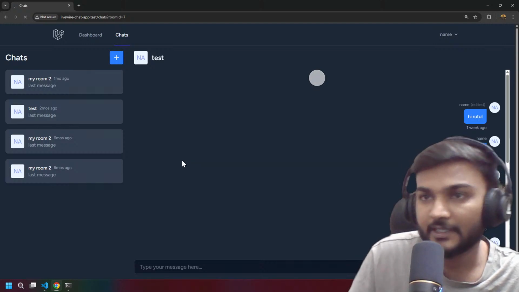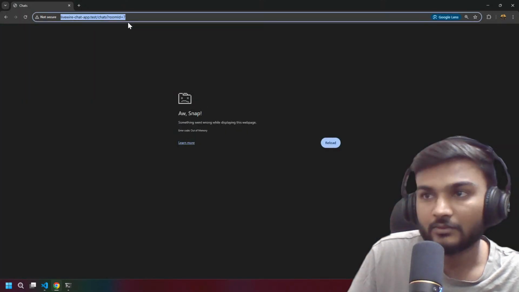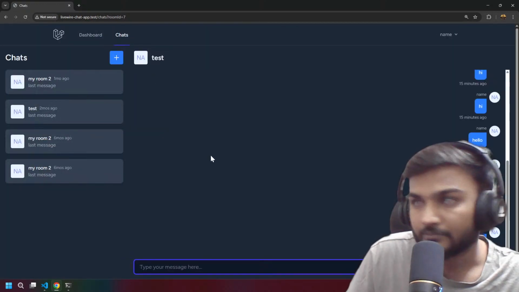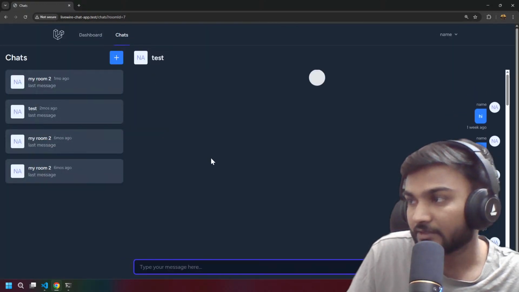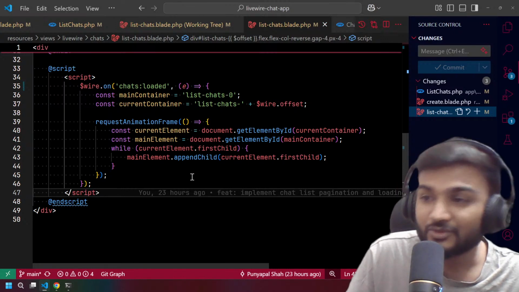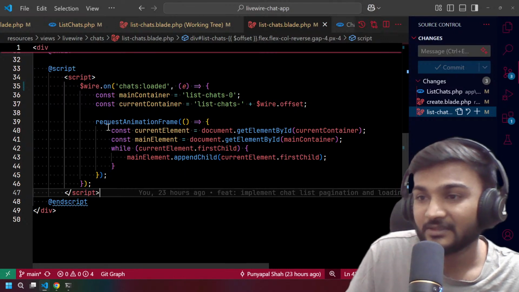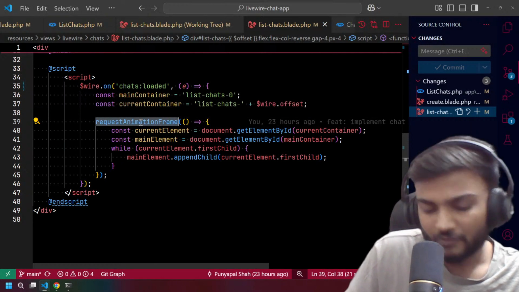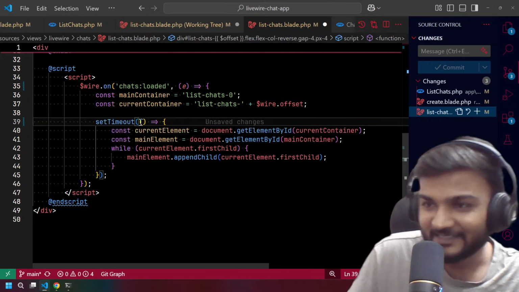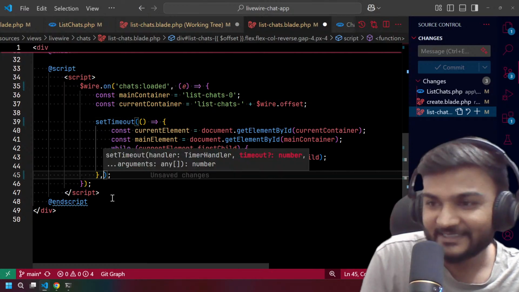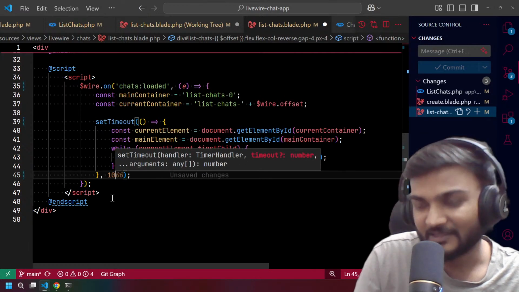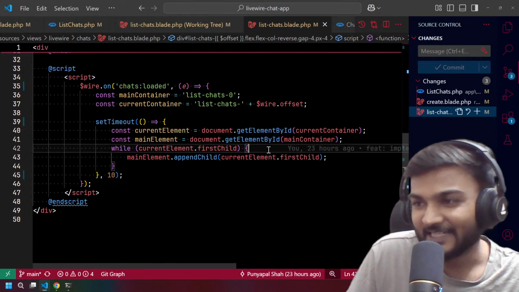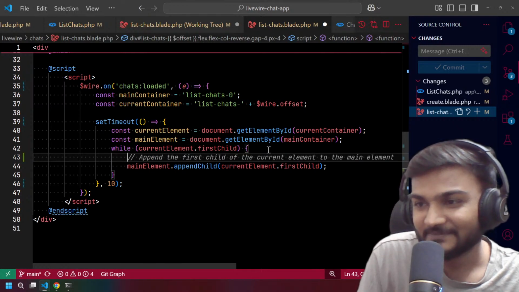This is a bit crazy. So let's open a new tab and now let's scroll it. Yeah, now it works. But I want to show something to you, and I cannot use setTimeout in requestAnimationFrame. So what I can do is simply make it setTimeout for this, 10 milliseconds, and I hope we can use setTimeout in setTimeout.